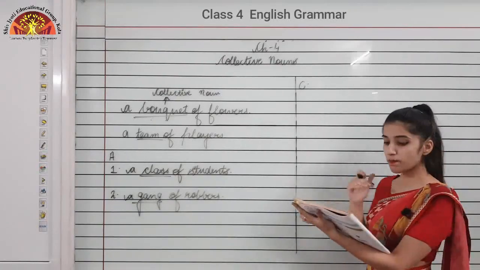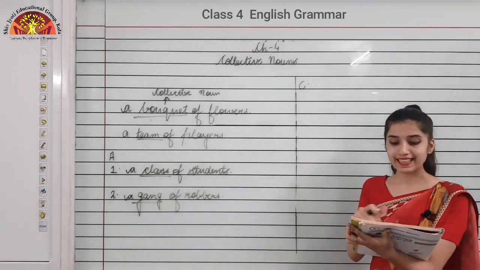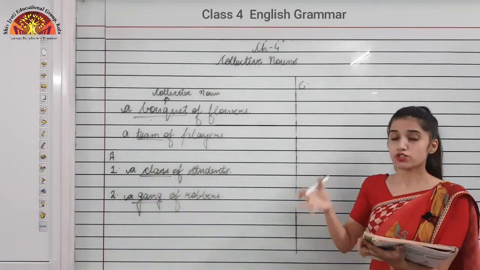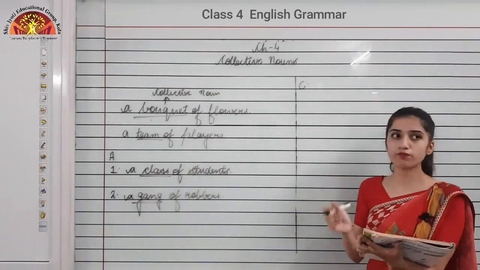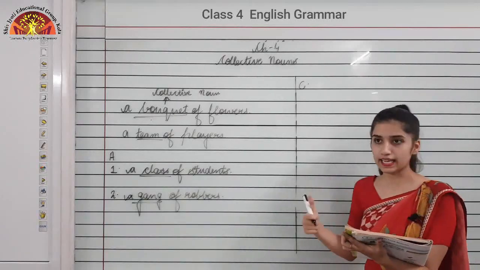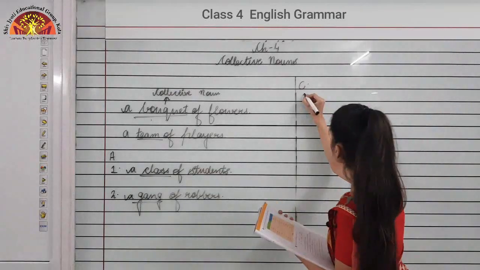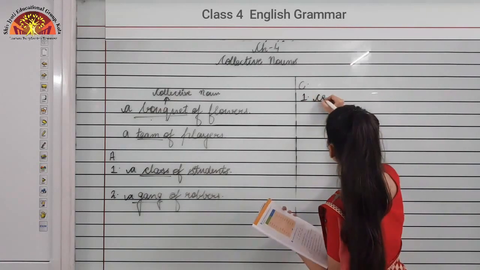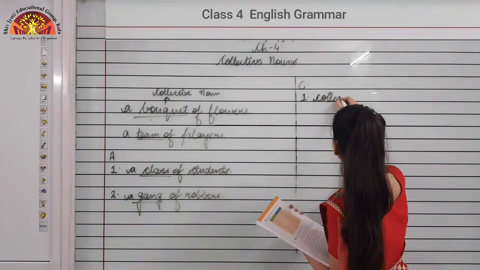Mr. Soni has a large dash of stamps. So the most suitable collective noun for this sentence would be collection. So the answer for the first one would be collection.